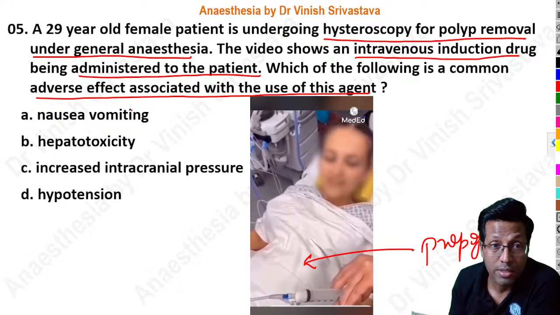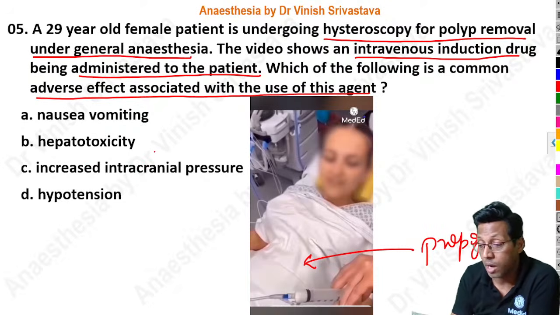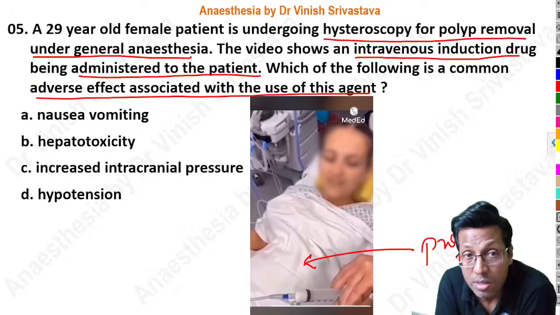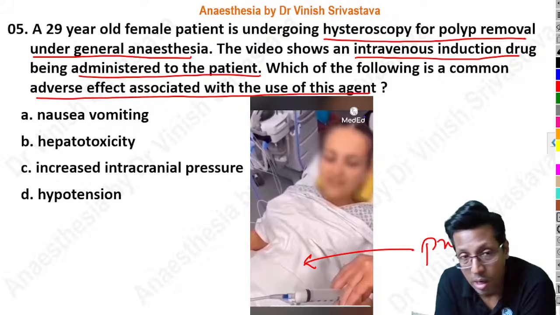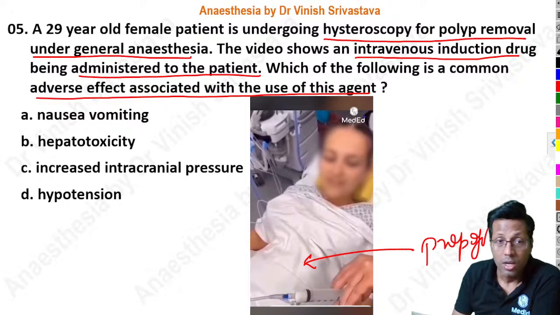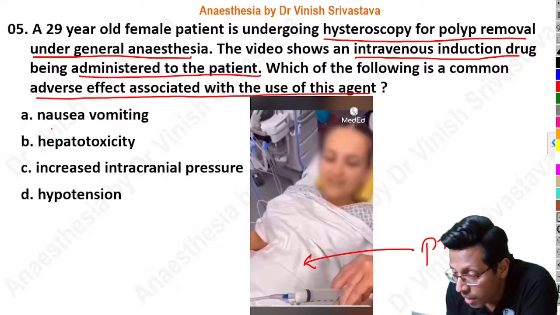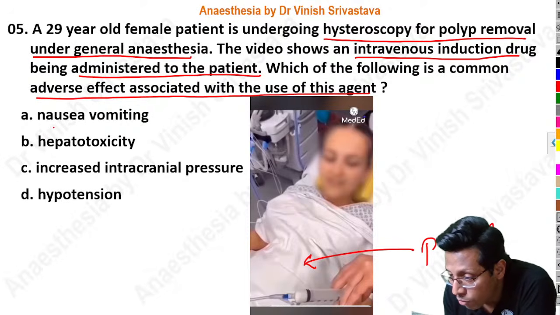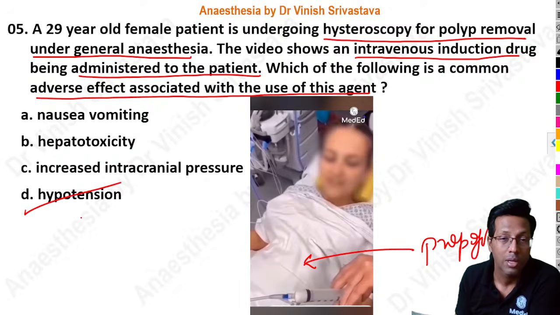So is it nausea, vomiting? Is it hepatotoxicity? Is it increased intracranial pressure or hypotension? This question has been asked in the exam, it's a PYQ, and I've just twisted the points to ask it here. So everyone has mentioned ICP. Dr. Vidyanand says D, and Dr. Vayu says hypotension. Correct. The answer is hypotension. Absolutely correct.